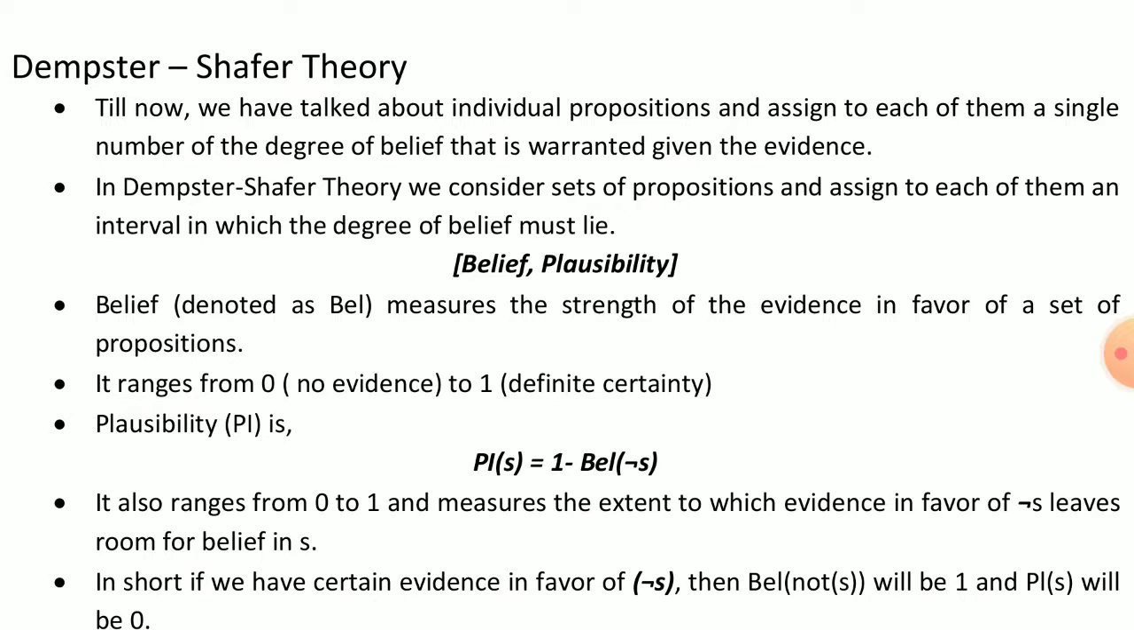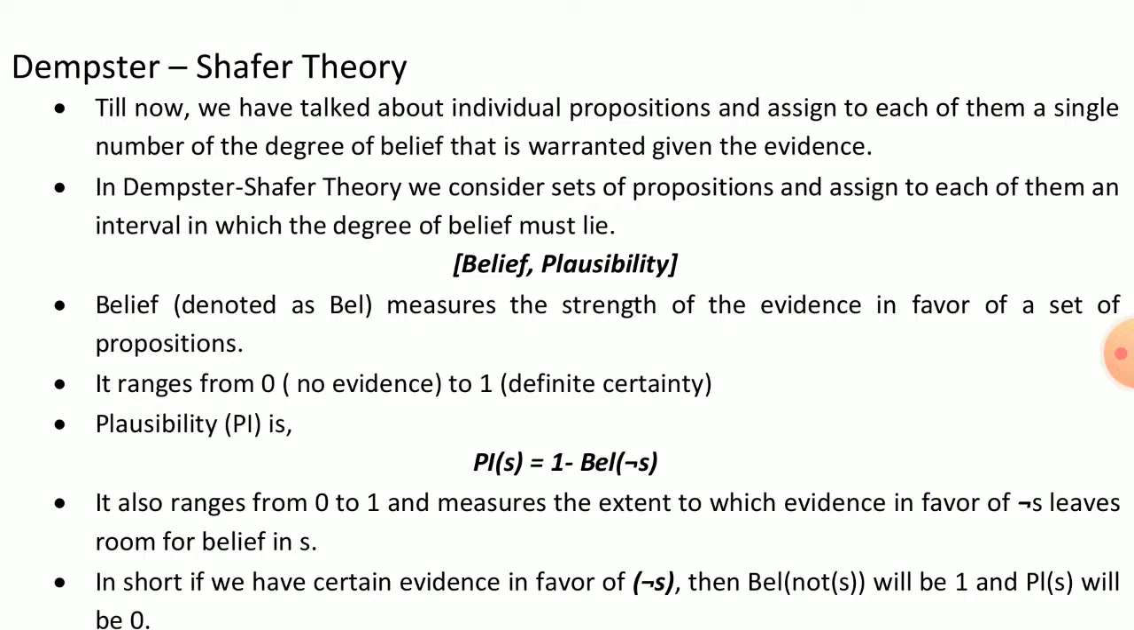Now we have talked about individual propositions and assigned to each of them a single number, the degree of belief that is warranted given the evidence. Here we take individual propositions and assign a single number for the degree. And in Dempster-Shafer theory, we consider the set of propositions, not single propositions.